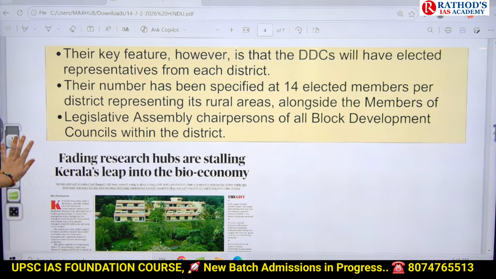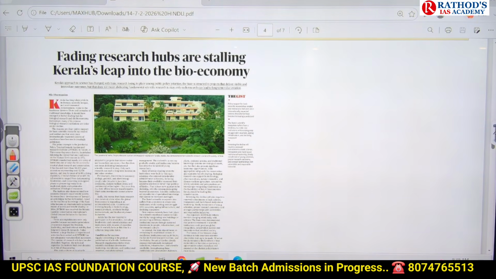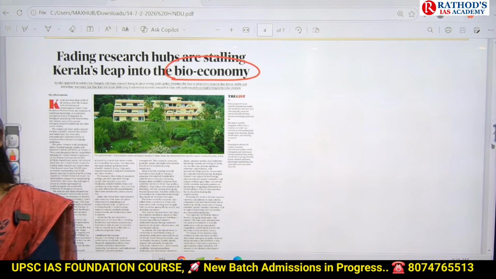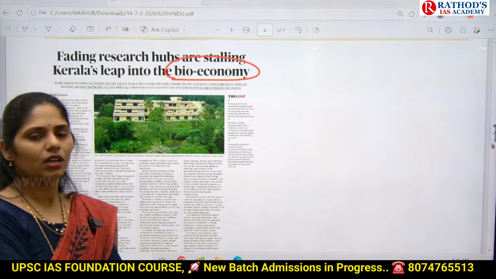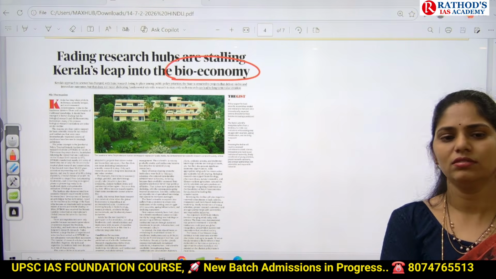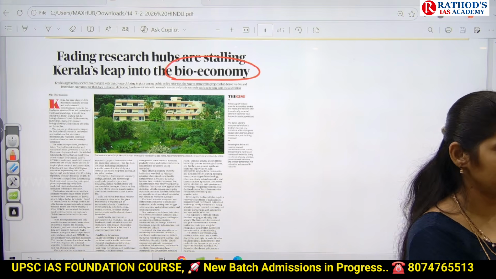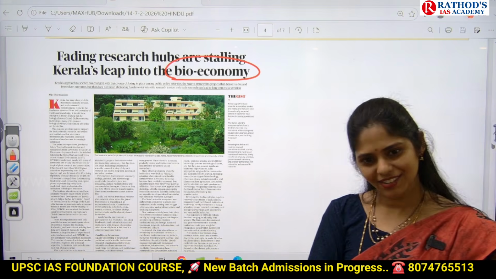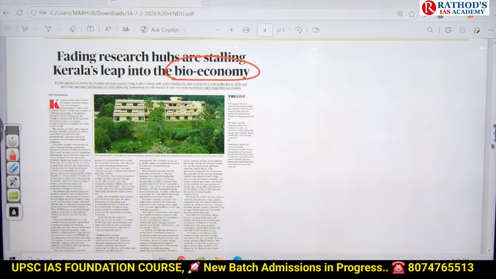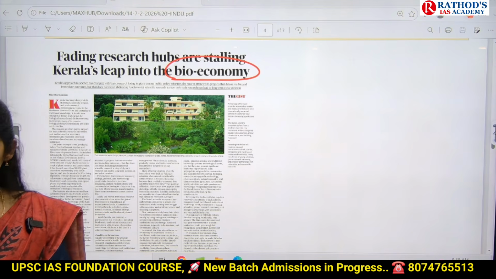Okay, now let us see the next article: Fading research hubs or stalling Kerala's leap into bioeconomy. The keyword is bioeconomy. What is the meaning of bioeconomy? Bio means life. What is blue economy? Money from the ocean is called blue economy. Then what is bioeconomy? Money from life is called bioeconomy.